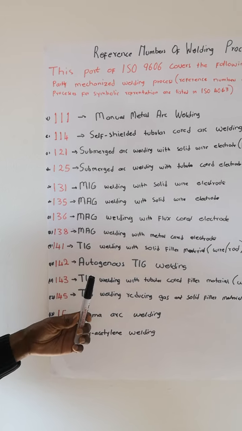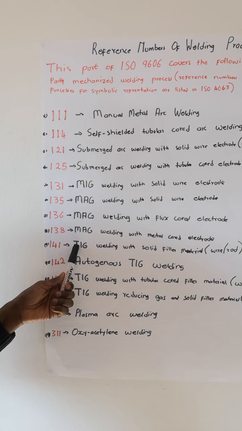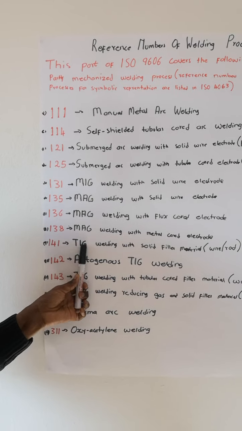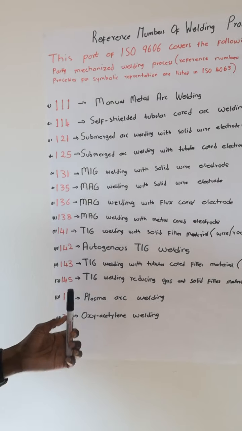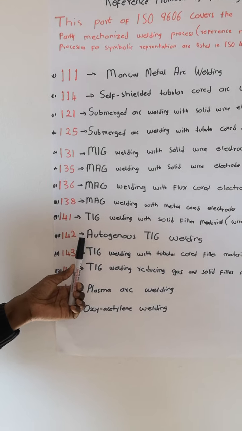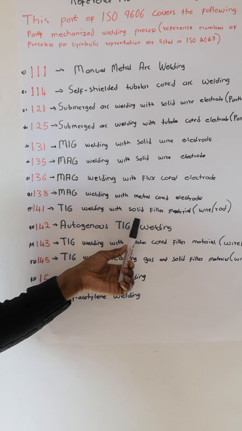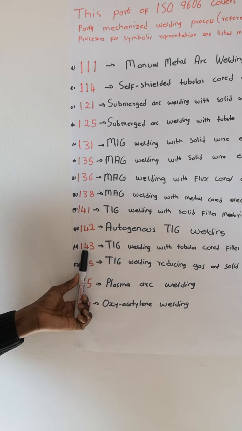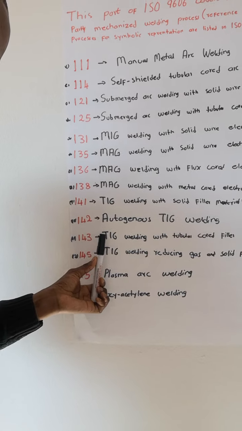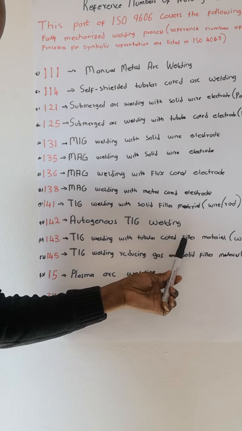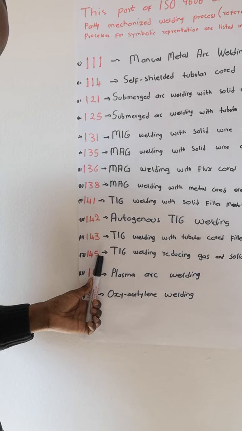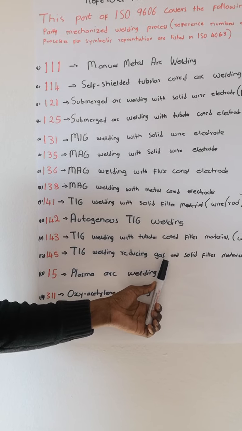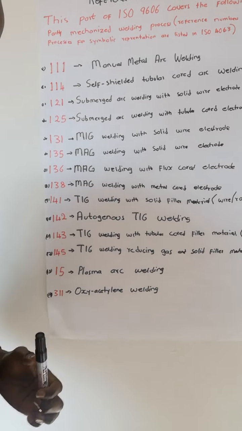141, TIG. TIG stands for tungsten inert gas. TIG welding with solid wire, solid filler material. 142, autogenous TIG welding process. 143, TIG welding with tubular cord filler material. 145, TIG welding with reducing gas and solid filler material.